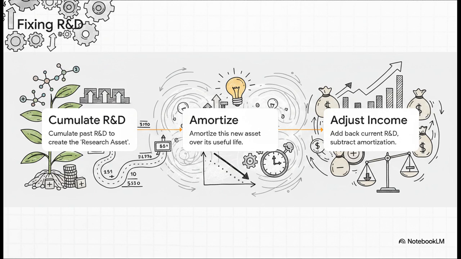But we know R&D creates long-term assets. So to fix this, we follow 3 steps. Step 1, accumulate past R&D to find the research asset. Step 2, amortize this asset over time. And Step 3, adjust the operating and net income by adding back the current R&D and subtracting that amortization.